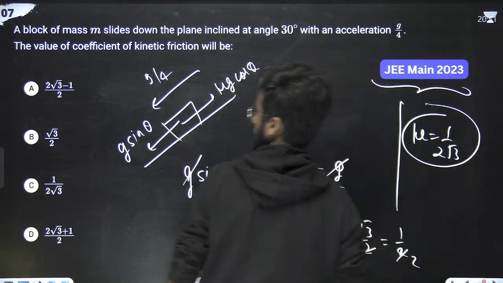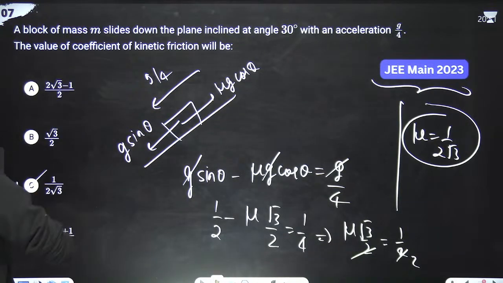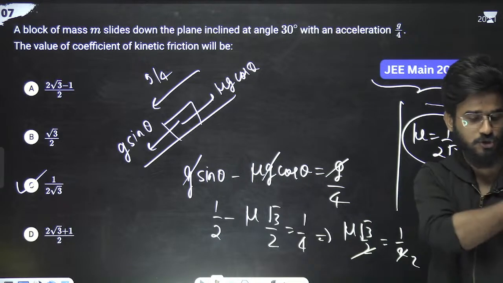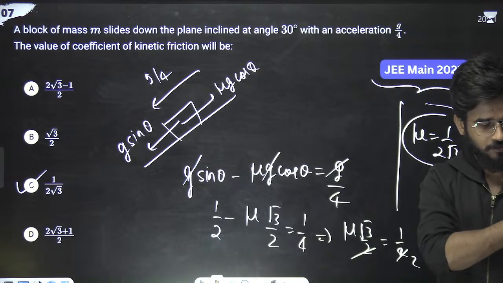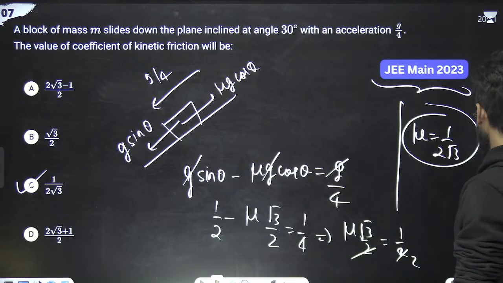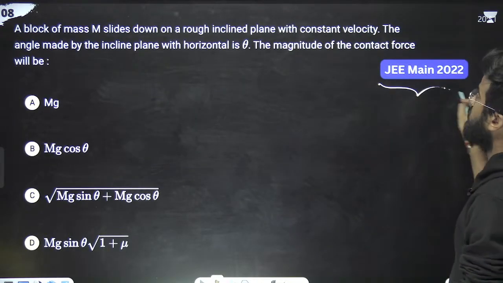Am I speaking loud or fast? Is it 1 by 2 root 3? Just tell me in the chat section. 1 by 2 root 3. Any confusion, any doubt, any problem till here? Should we move on to the next thing? We should move on to the next thing, and the next question is from JEE 2022.